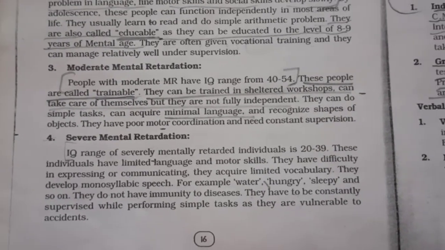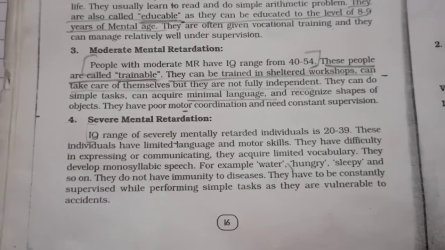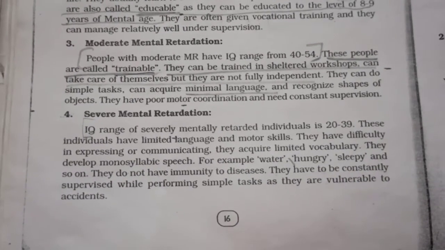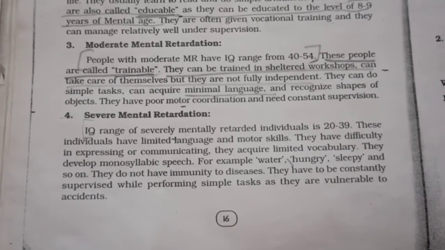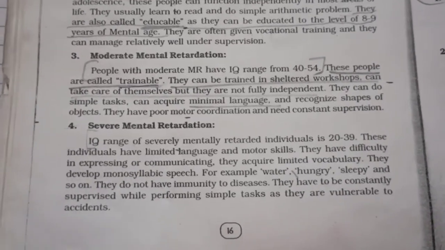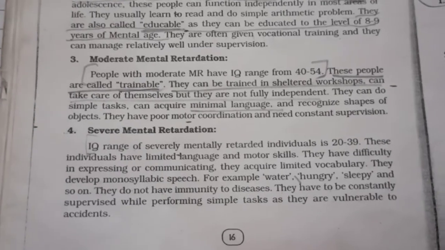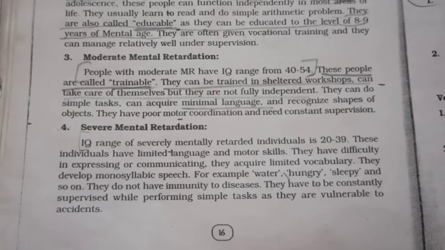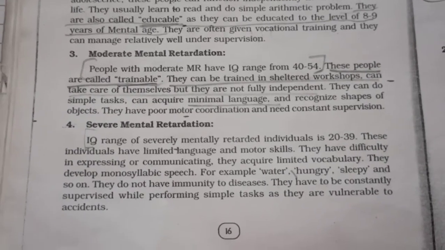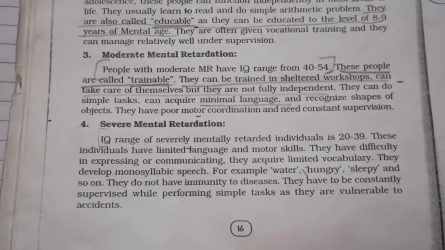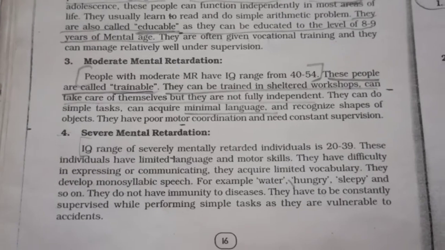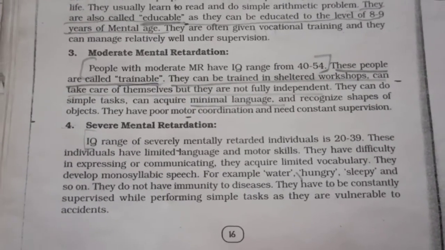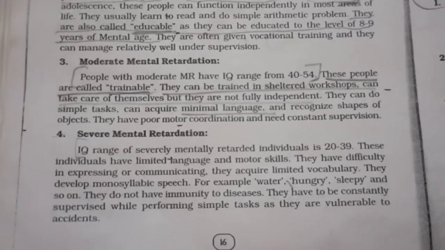So for severe mental retardation, the IQ range is 20 to 39, and they have limited language and motor skills because they are severely mentally retarded. They have problems in communicating things. For basic things like water, food, sleepy, they can only ask for these.